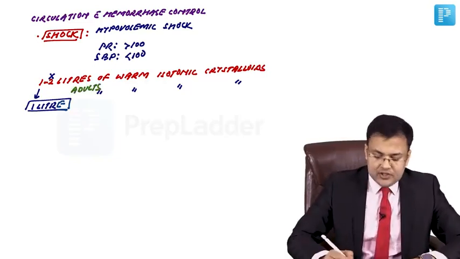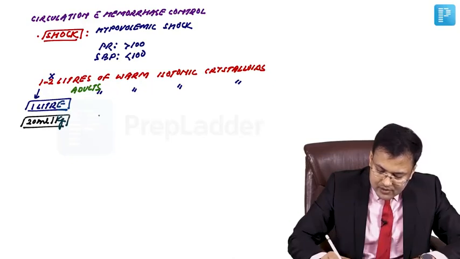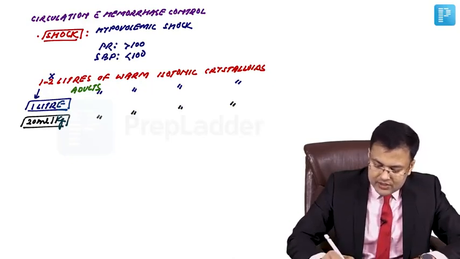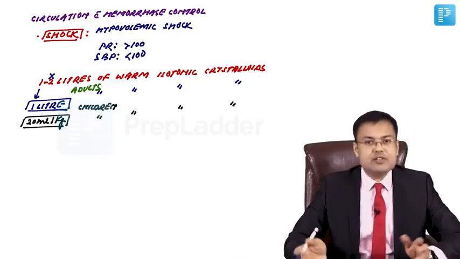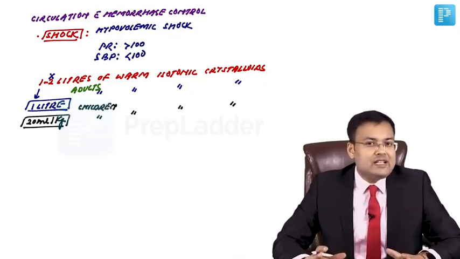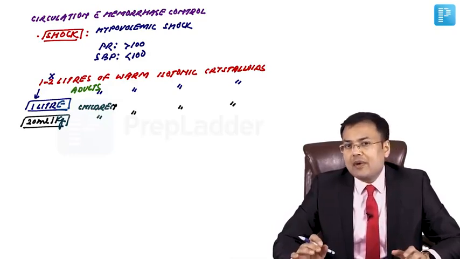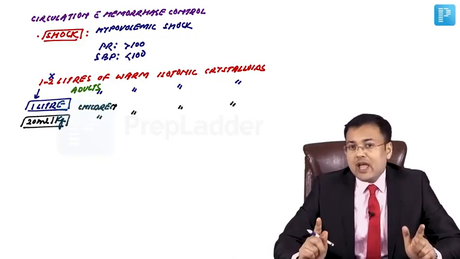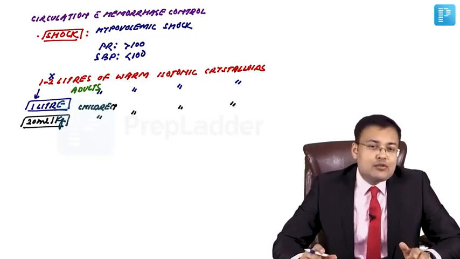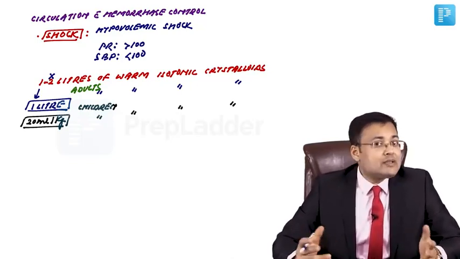In adults and in children, it's 20 ml per kg of body weight. Warm isotonic crystalloids in children. So you have to remember, because this question was asked in one of the latest AIIMS exams. In adults, 1 liter of warm isotonic crystalloids is given, and in children it's 20 ml per kg of warm isotonic crystalloids. Any patient who is having shock, it means there is blood loss.